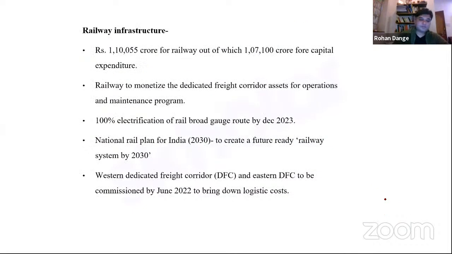Of course, railway infrastructure is also very critical, right? So more than rupees 1 lakh crore is the outlay for railways, out of which 1,07,100 crore rupees are for capital expenditure. Capital expenditure is basically for capital asset creation and infrastructural asset creation in the railway system, right?